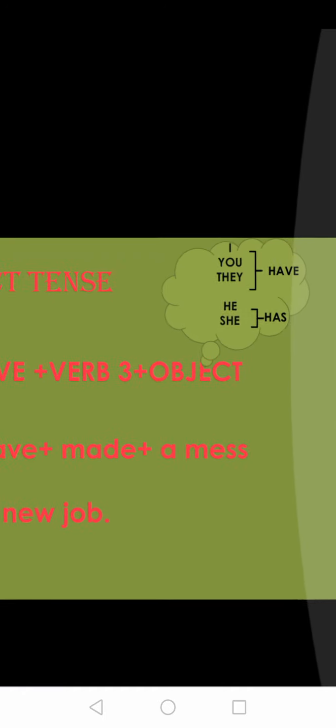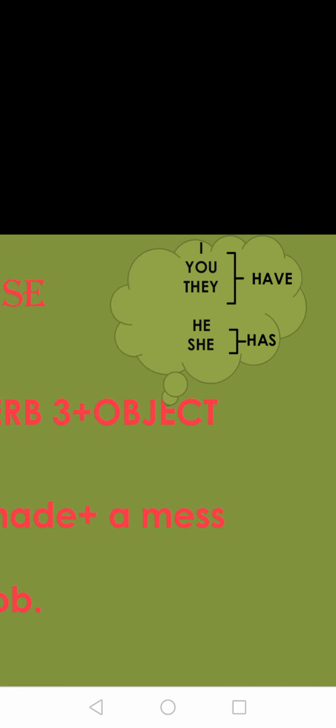So subject plus has/have plus V3 plus object. Now, when are we going to use has and have? I have, you have, they have, he has, she has.